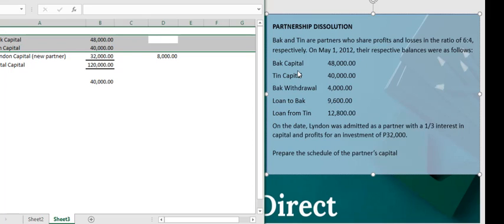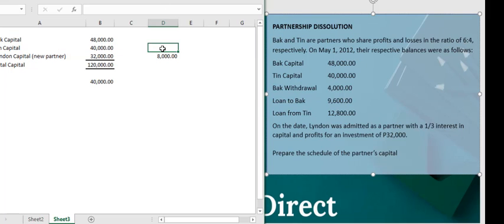Let's use the profit and loss ratio. So 8,000 for Buck. Buck is entitled to a profit and loss ratio of 60%, right? So 8,000 times 0.60. Now, Tin is entitled to how much? 40%, so 0.4.